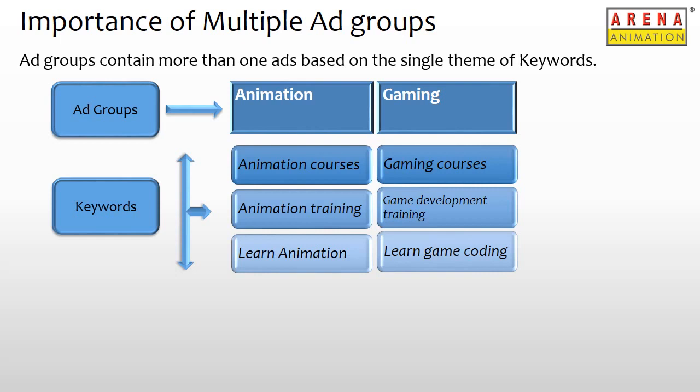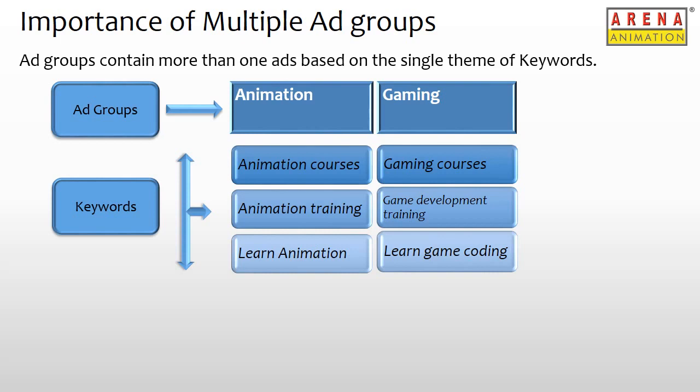However, if we just had one common ad group where all animation and gaming related keywords are mapped along with the animation and gaming related ads, there is a high possibility that a gaming related ad may show up for an animation related search query. Hence, a very low possibility of the user clicking on the ad, as this is not what they were searching for in the first place. Here, the ads platform does not know which ad to show and would randomly show any ad that is mapped to that ad group. Usually, the ad which has received the most clicks in the past is the one that is shown.